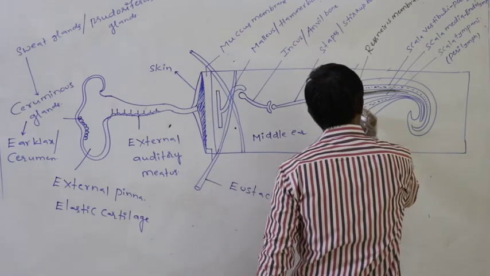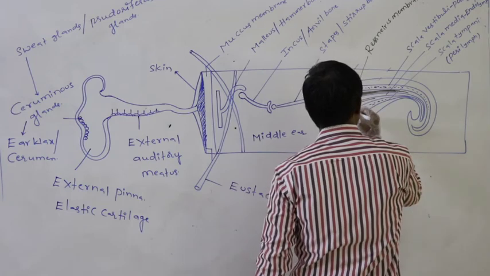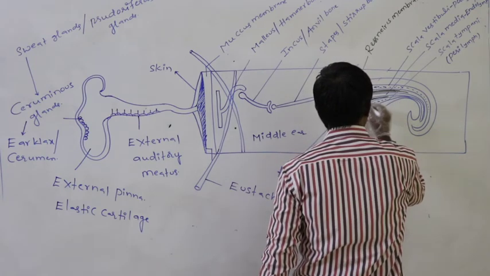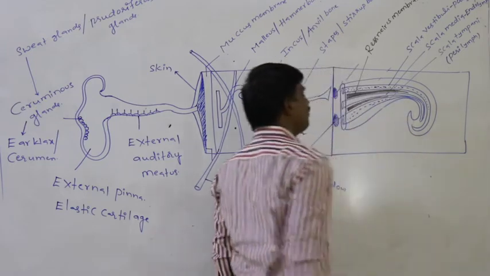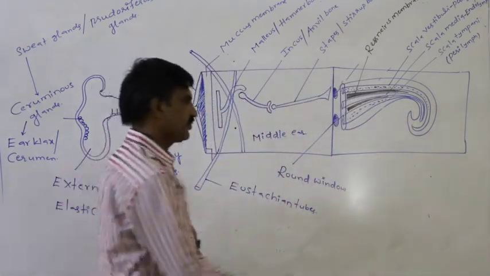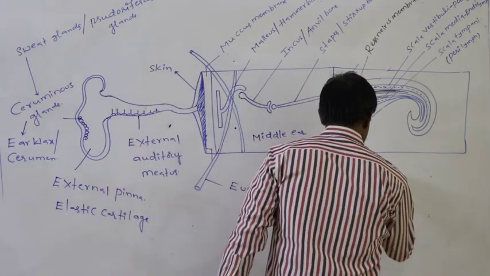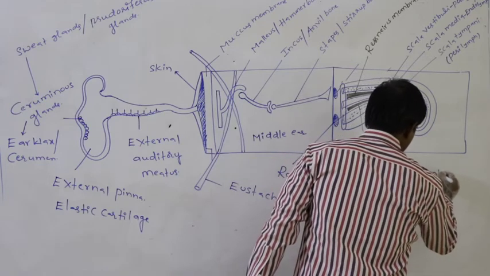Similarly, between the scala media and the scala tympani, whatever the membrane which is present, that membrane is said to be the basilar membrane.